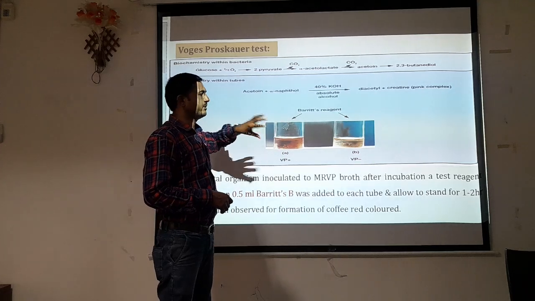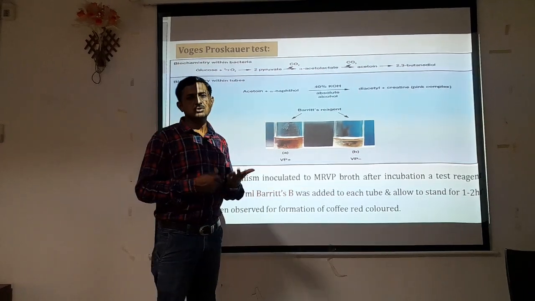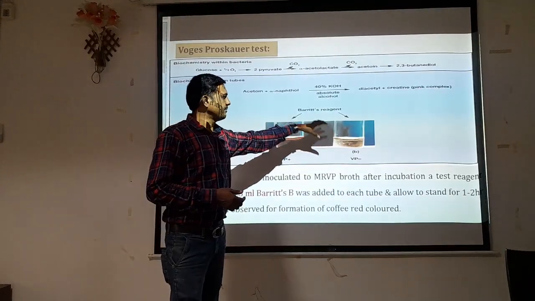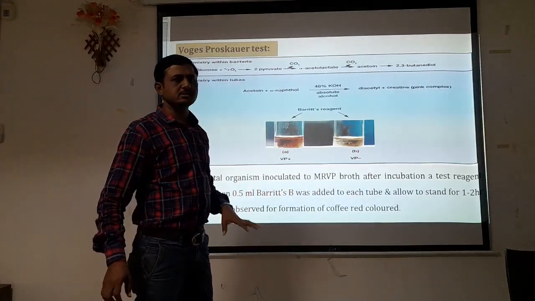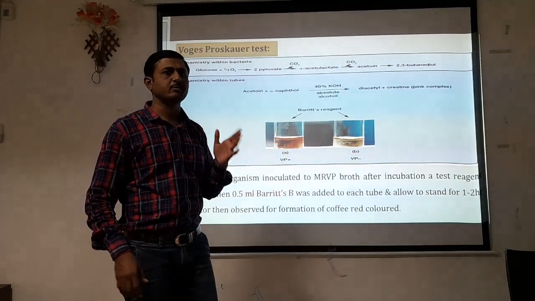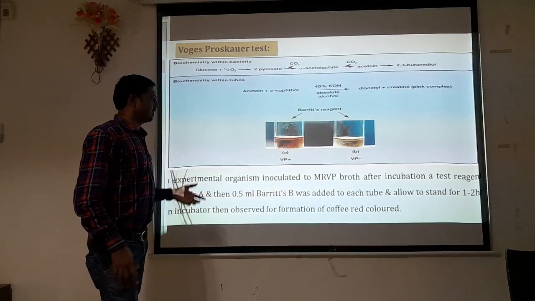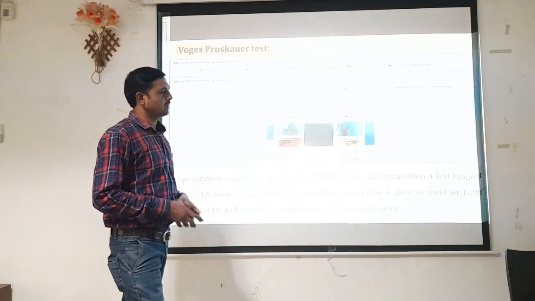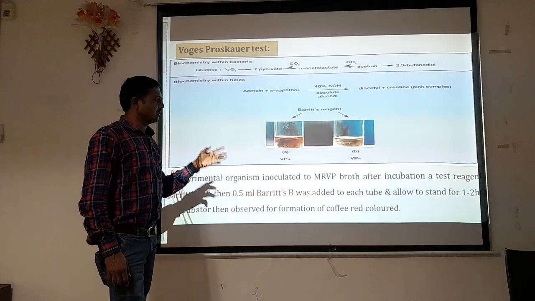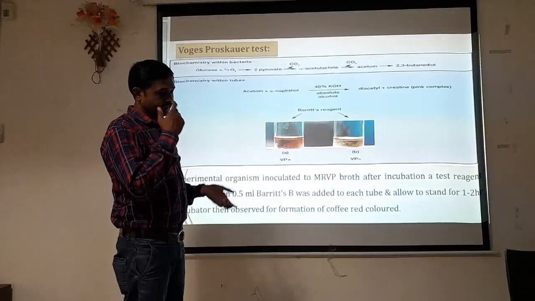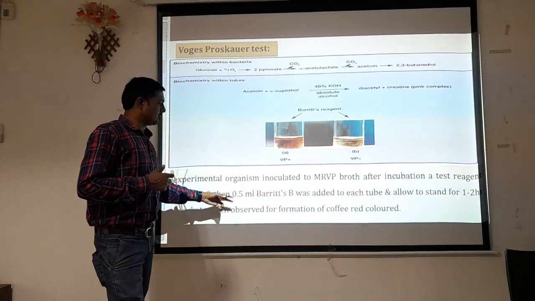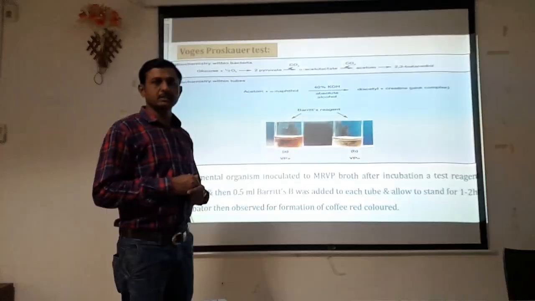If we observe coffee color formation inside the tube, we can say the test is positive, and if the test remains as it is, you can say the VP test is negative for that particular organism. The experimental organism is incubated in MRVP broth. After incubation, the test reagent, that is Barritt's reagent A and Barritt's reagent B, is added to each tube and allowed to stand for 1.5 hours. It is then observed for the formation of coffee red color.